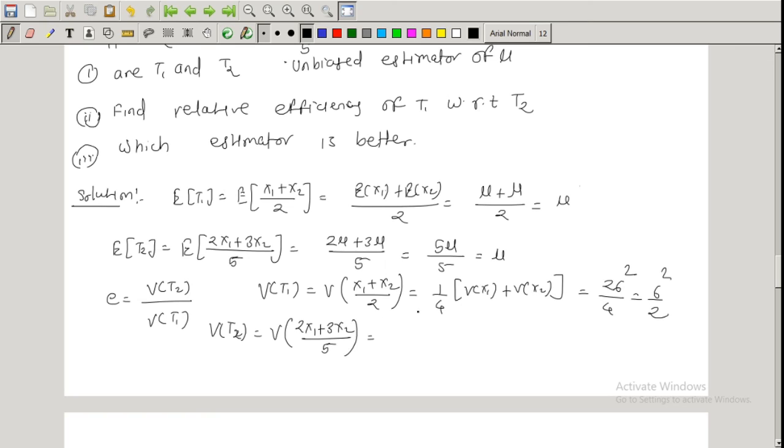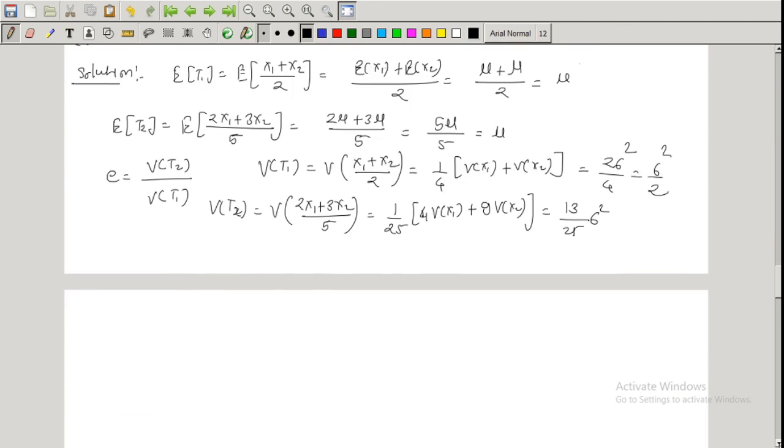So which is equal to 1 by 25 times (4 into variance of x1 plus 9 into variance of x2). The variance of x1 is σ², so 4 plus 9 is 13 upon 25 σ². Then to get the efficiency, we take the ratio of these two terms.